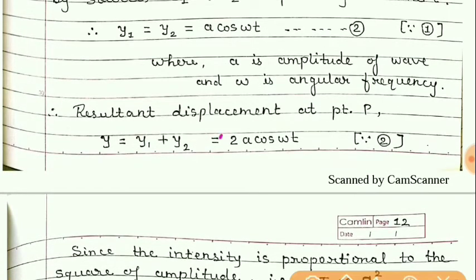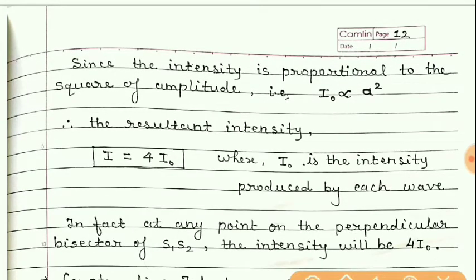What is the amplitude now? It is 2a for this resultant effect. So its intensity will be 4 times I naught. This I is the resultant intensity and this I naught is the intensity of each source. So the intensity becomes 4 times the intensity of each source.